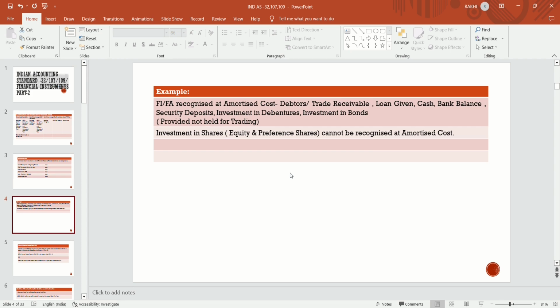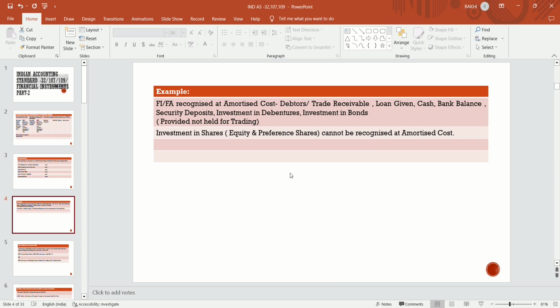So the business model test to hold the asset till maturity is satisfied. And there is also a contractual cash flow, because the entity has to receive the principal amount and also the interest. The intention of the management is to receive contractual cash from the other entity. So it satisfies the definition and will be recognized at amortized cost.